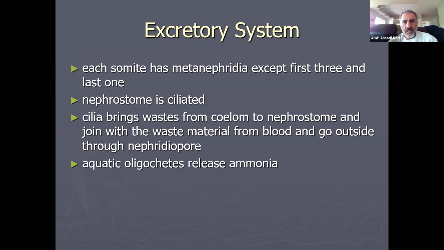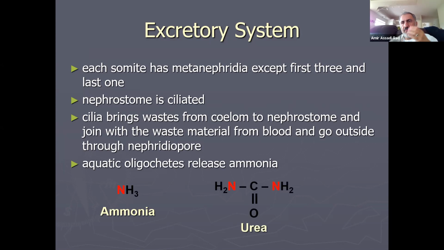Aquatic oligochaetes release ammonia, and I need to bring this to your attention for the rest of the semester, for the final. You should know this information. The final is not cumulative, but I would like to ask these types of questions, and I'll let you know what the final covers.